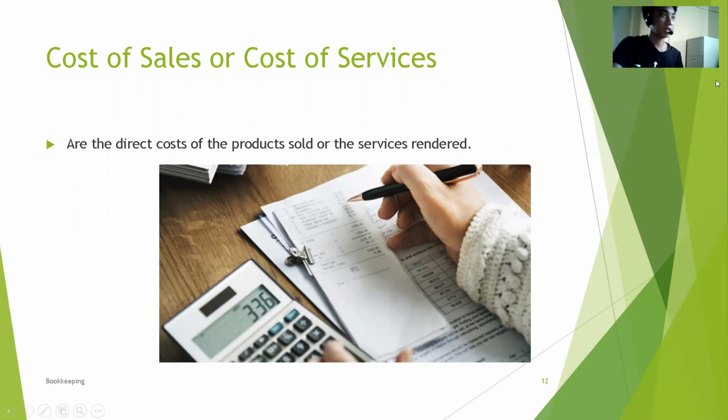The next one is cost of sales or cost of services, which are the direct cost of the product sold or the service rendered. The cost of sales refers to the direct cost of producing goods sold by a company, for example raw materials, item purchase returns and allowances. Cost of services includes all direct costs associated with service rendered, for example cost of train, cost of bus, cost of plane ticket. Next.